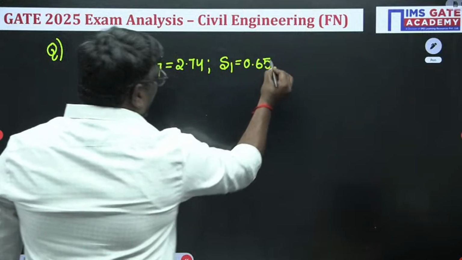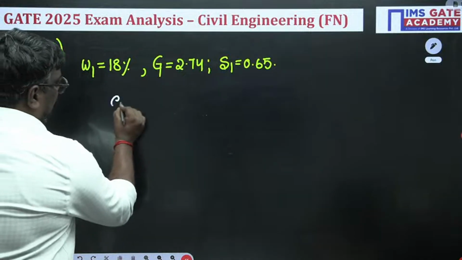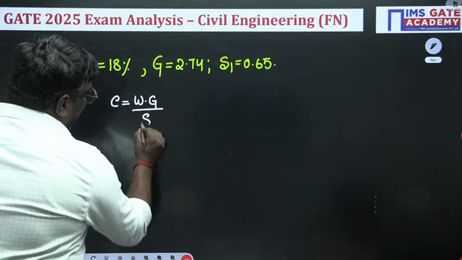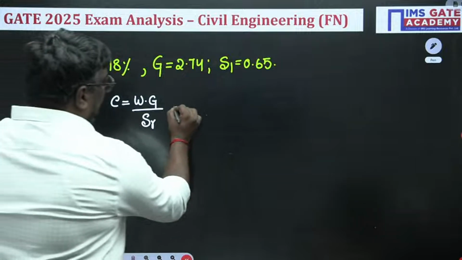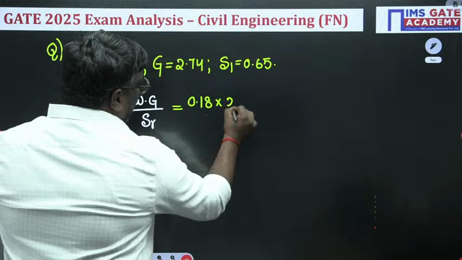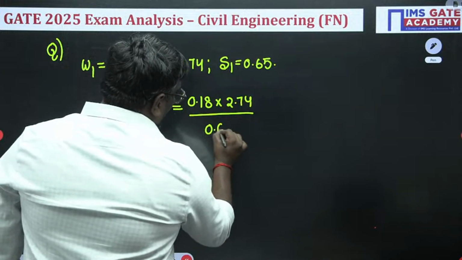Now, my dear students, this is the standard equation. You know void ratio e is equal to wG upon S. Am I correct? So in this e is equal to wG by S, first calculate e: 0.18 into 2.74 divided by the degree of saturation 0.65.